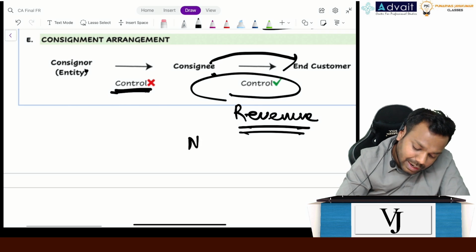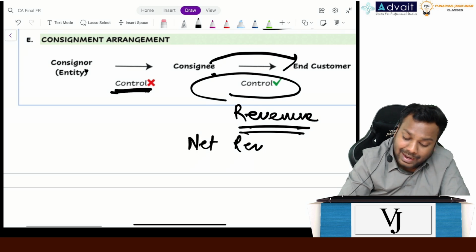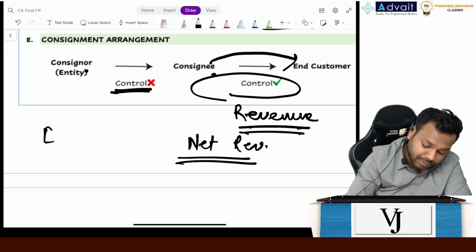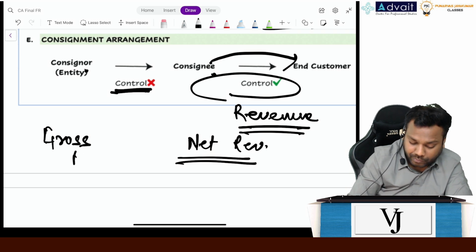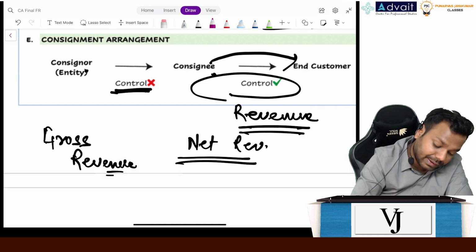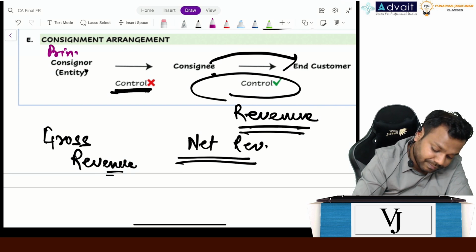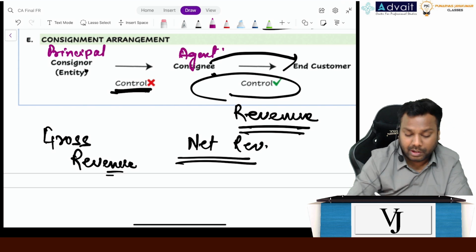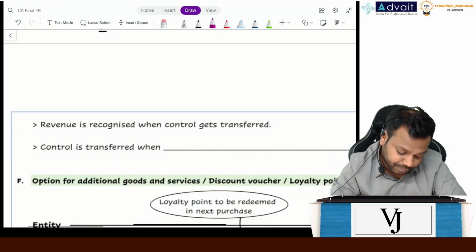So he will recognize net revenue because he will act as an agent, right? If he recognizes gross revenue, he will act as a principal. Clear, everyone?